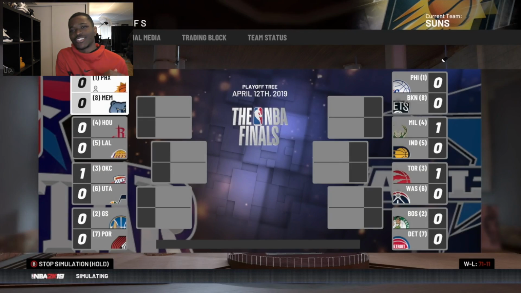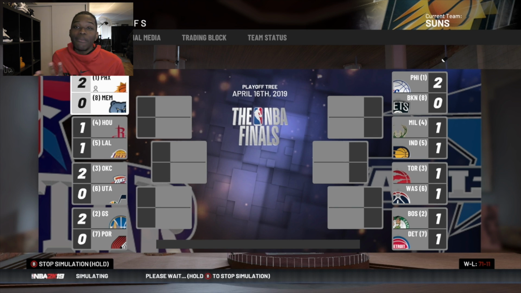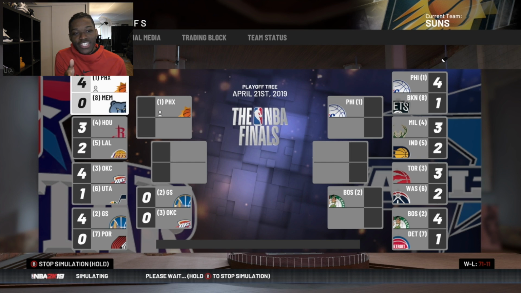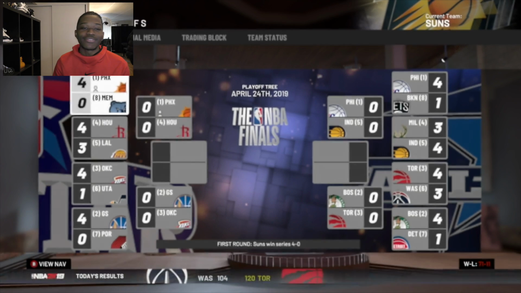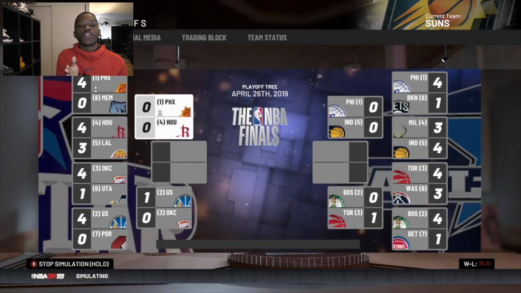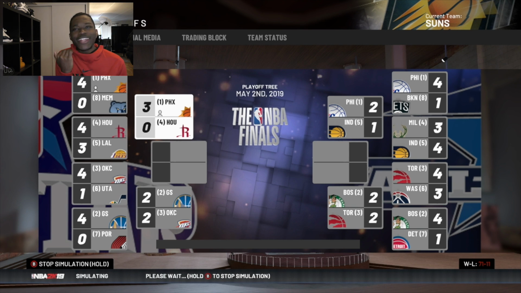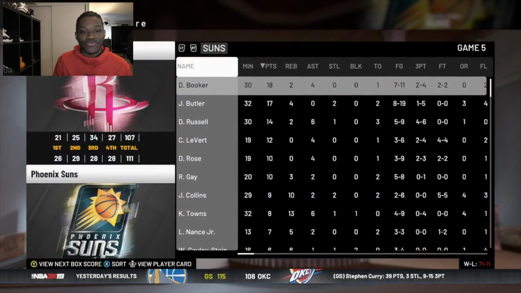First round, Memphis Grizzlies, sweep them. Not even close. No team is close. Maybe the Warriors are going to be a bit close, but other than that, sweeps. If we can go 16-0, I'll be happy, but I know it's unlikely. Second round, Houston. Don't worry about them. We're clapping James Harden. I think we got Devin Booker guarding them, but it don't matter. They took a game. So the 16-0 dream is dead, but the 16-1 dream is not.